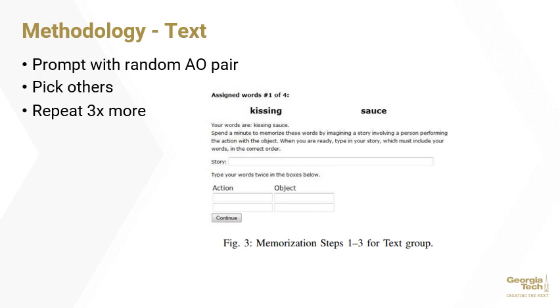For the text method, instead of being shown pictures, the user was prompted with an action and object in plain text. They would then write a one-sentence story in the first text box about a person of their choice performing the action on the object. Next, they would write the action and object twice, then repeat the entire process 3 times.